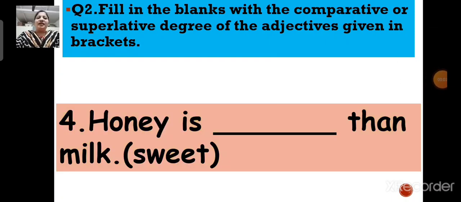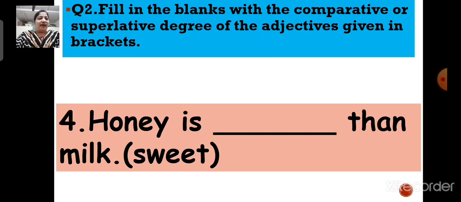Number 4. Honey is dash than milk. Now here the adjective is sweet. Understood? Now children, here again we are comparing two things, honey and milk. So, which degree will you write over here?